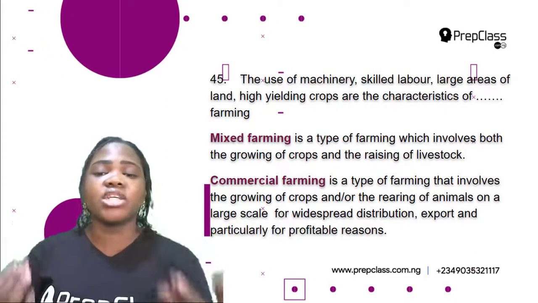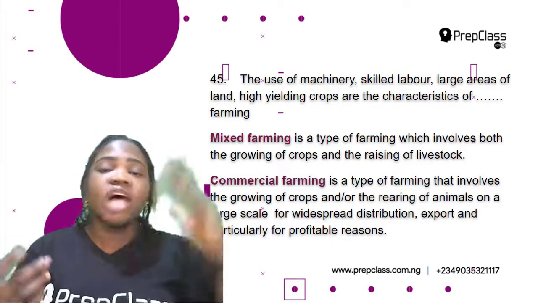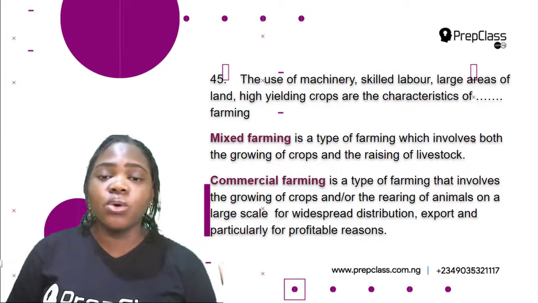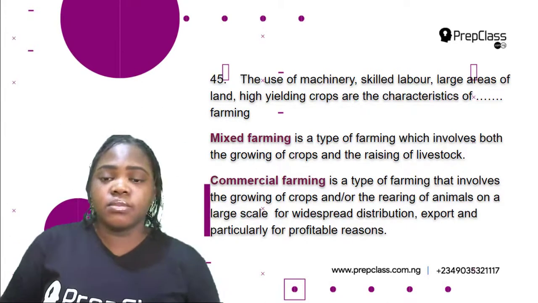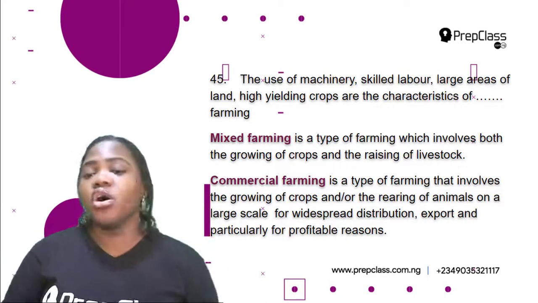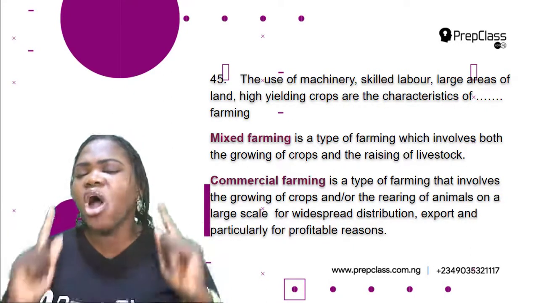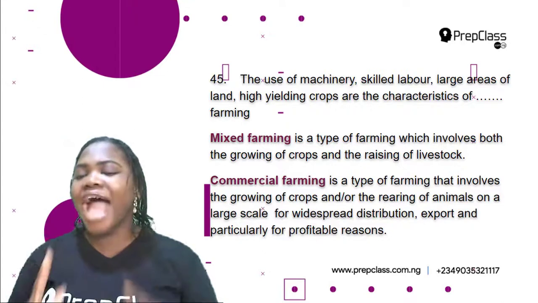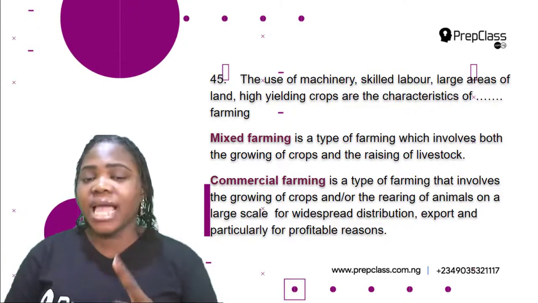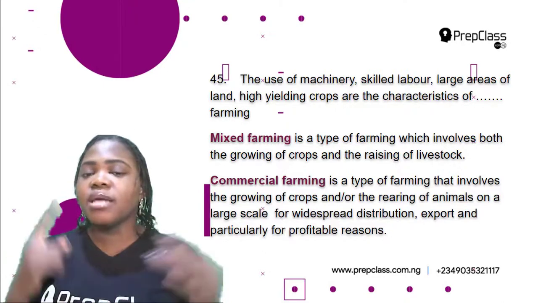So this means that in commercial farming, it could involve just the growing of crops only, or growing of crops and rearing of animals. But you're doing this on a large scale for wide distribution, for export, and particularly for profitable reasons.